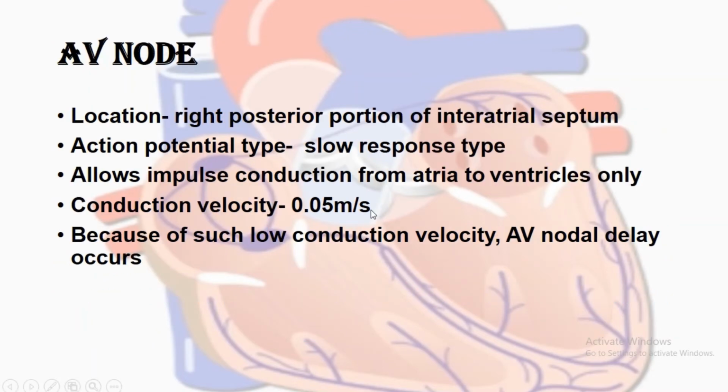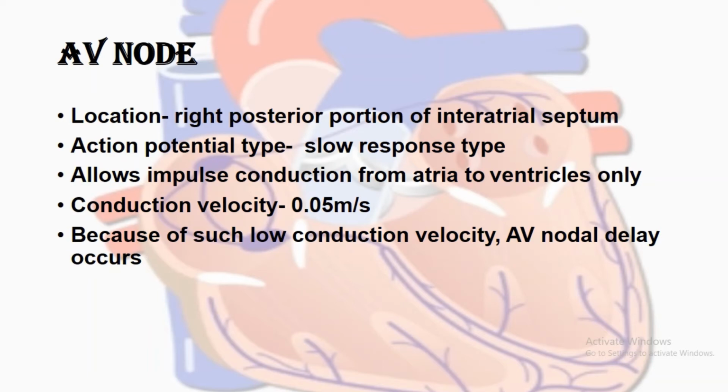Then we move to the next part, that is the AV node. The AV node is located at the right posterior portion of the interatrial septum. The action potential type is slow response type, because the AV node sometimes acts as a pacemaker when the SA node is not able to act. So the AV node is a latent pacemaker. That we will cover when we discuss conduction disorders. So this point will be clear there, what is the role of the AV node.